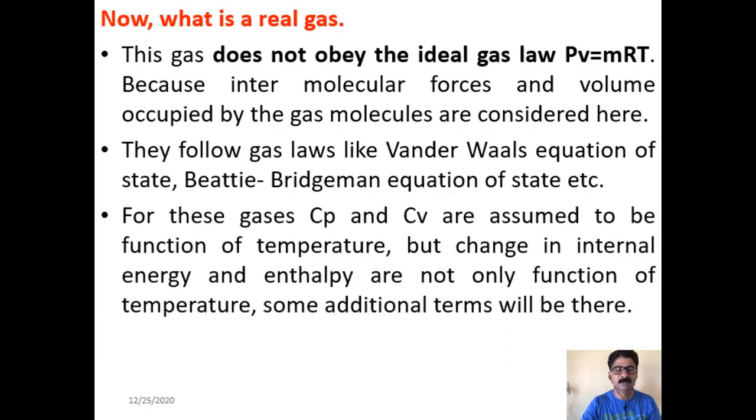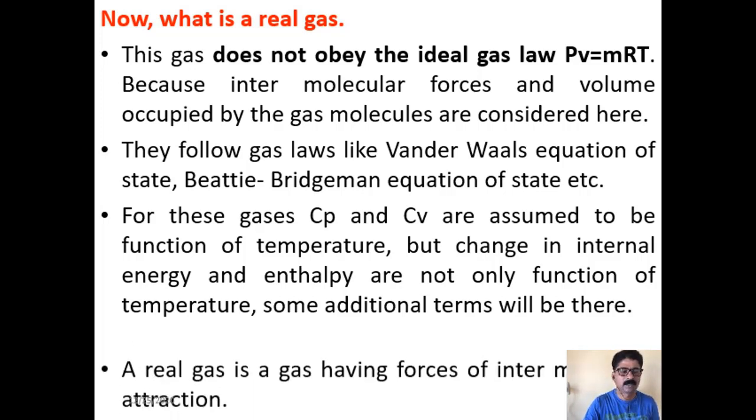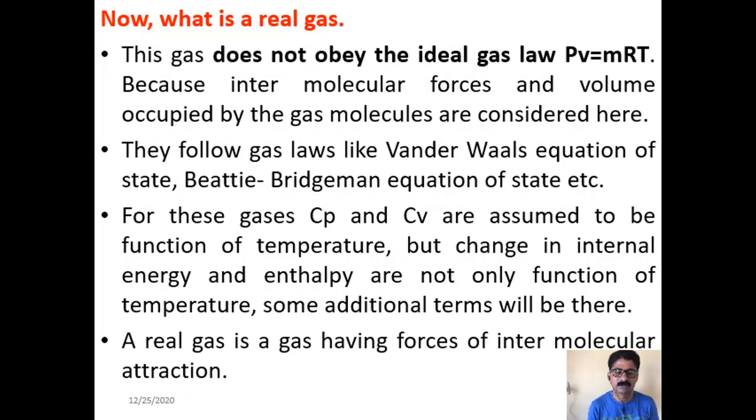For these gases, Cp and Cv are assumed to be functions of temperature. What we do in case of ideal gases, we assume that Cp and Cv are constants and they don't change with respect to temperature, whereas in case of real gases, Cp and Cv are assumed to be functions of temperature. But change in internal energy and enthalpy are not only functions of temperature; in addition to that, there will be some additional terms also included. A real gas is a gas having force of intermolecular attraction.